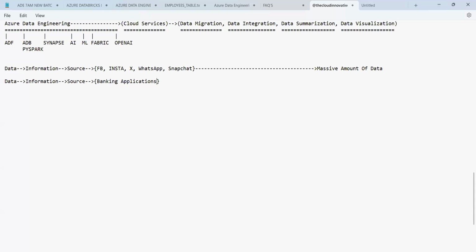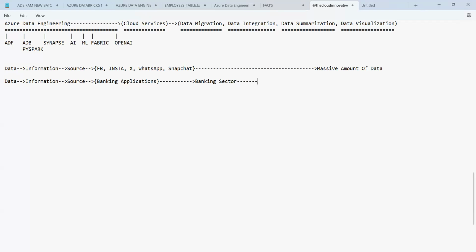So these banking applications are used at the banking sector.